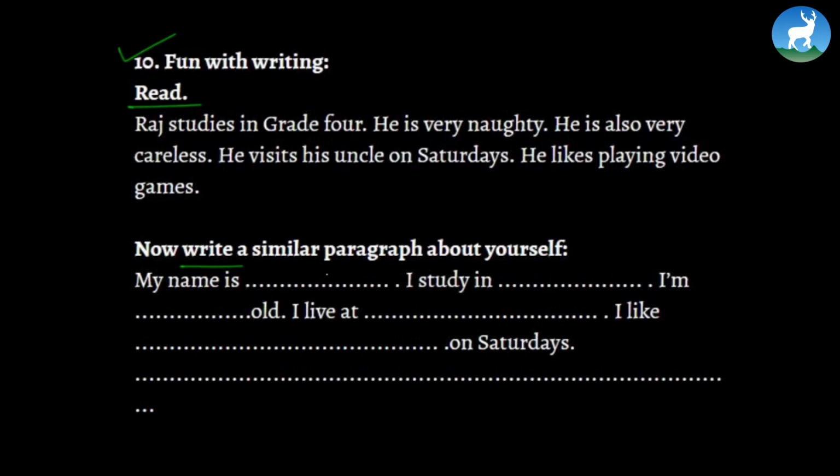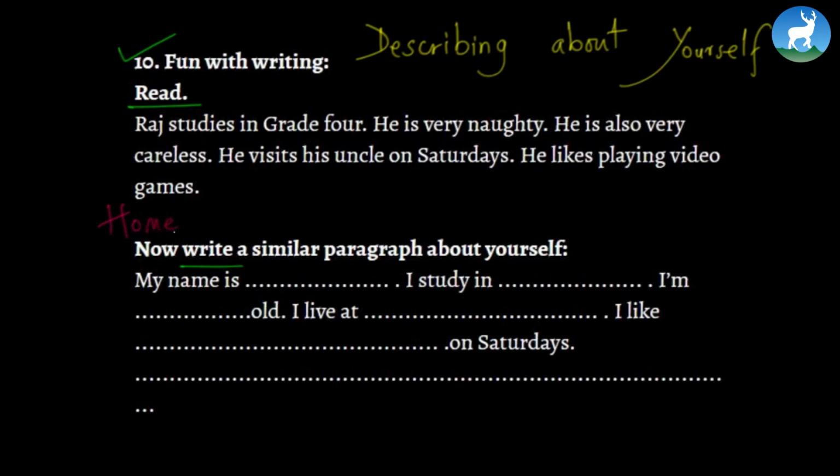My name is something. You've got to write your own name. I study in, of course, grade 4. I am maybe 9 years old. I live at Jayabageshwari, for example. I like studying a lot. On Saturdays, I go to my maternal uncle's house. So you can write something like this. You've got to write a paragraph that describes yourself. So this is something called describing yourself. As homework, I want you to write this paragraph. I want you to elaborate this paragraph. So this is going to be your homework.